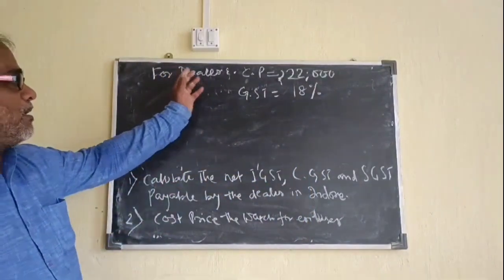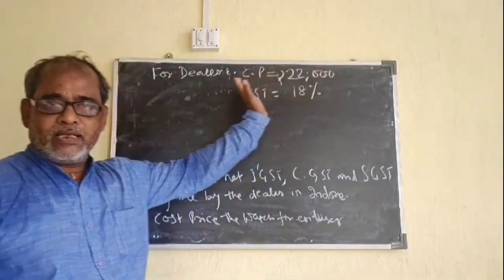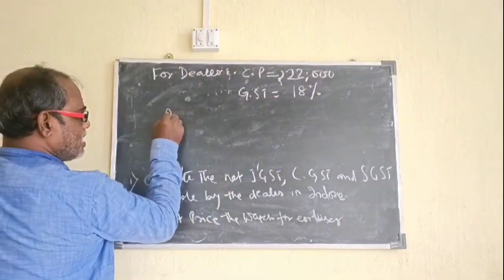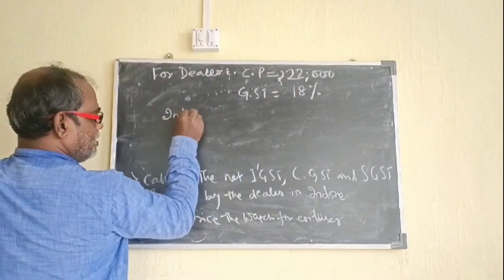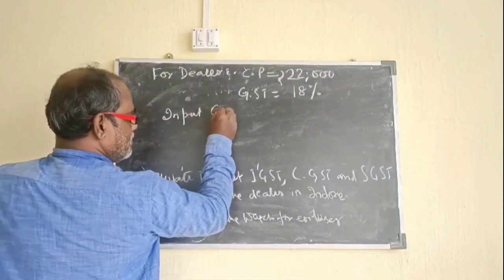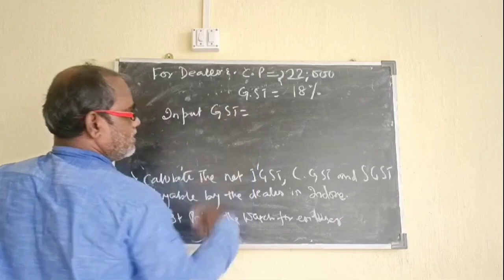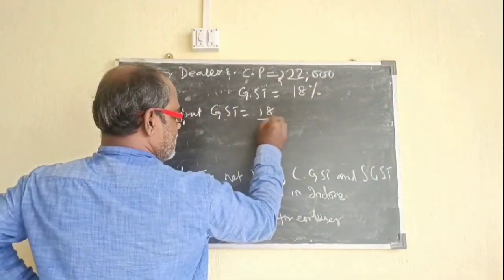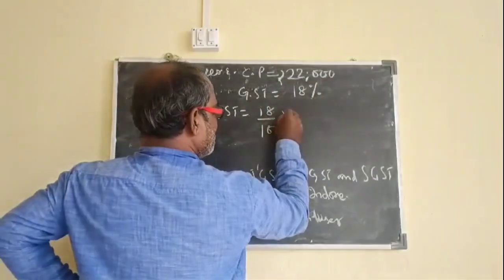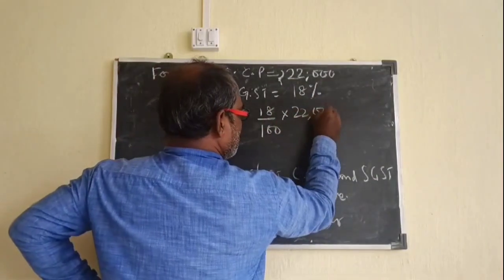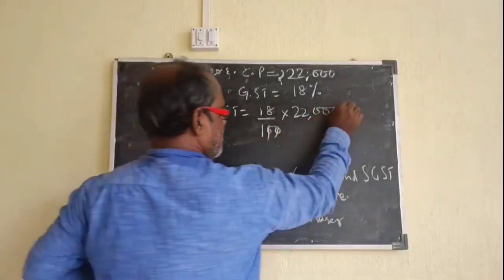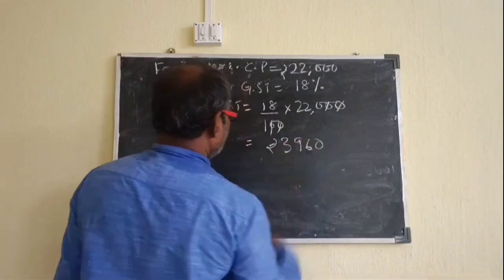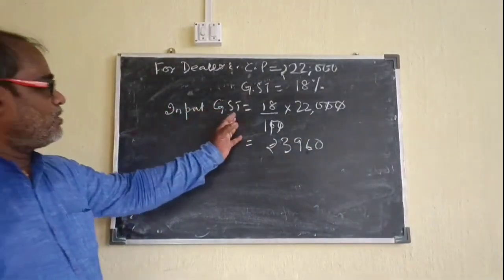Now when he is purchasing the goods, certainly he has to pay GST. So input GST charged. Input GST is 18% of cost price, which is $3,960. This is the input GST charged.